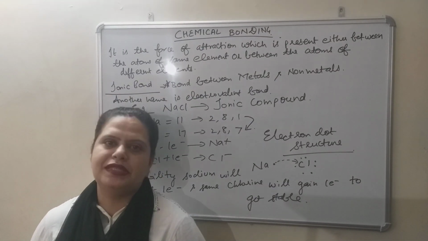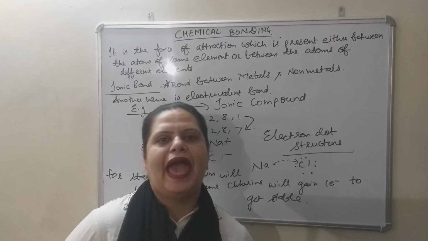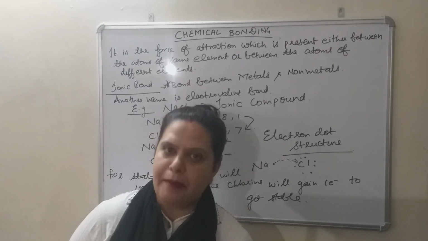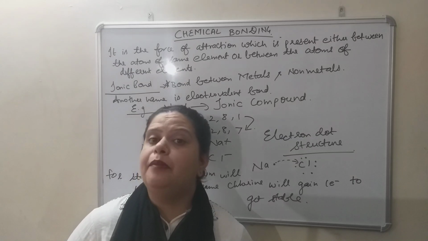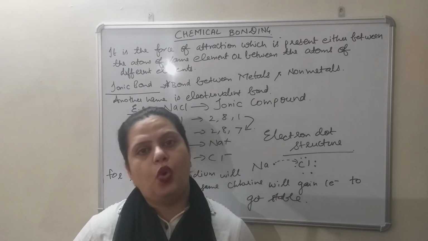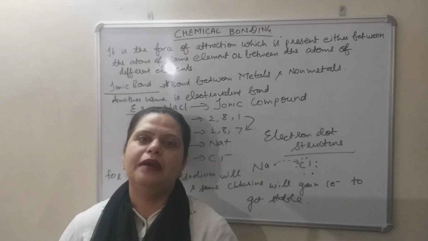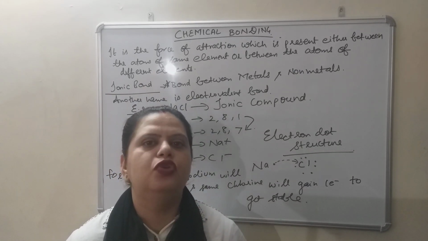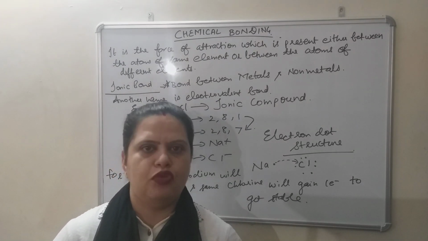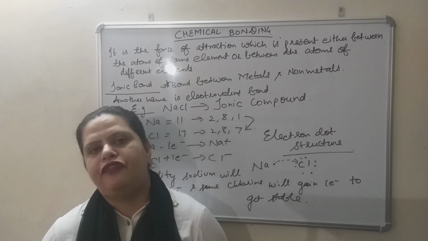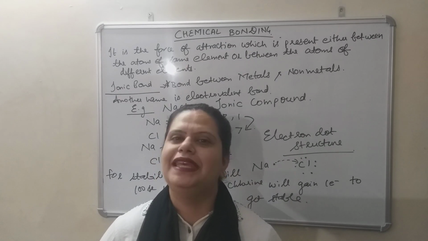Today I am going to discuss chemical bonding with all of you from the chapter Atomic Structure and Chemical Bonding. So we will do chemical bonding. What does it mean? What is ionic bond? With the help of certain examples. What is covalent bond? Now this time in covalent bond, only the bond present in molecules of certain non-metals that is there between the atoms of the same non-metal, not between the atoms of the different non-metal. So that also we will discuss. So let us discuss today's lecture, that is the chemical bonding.